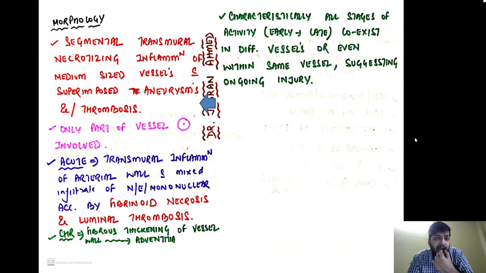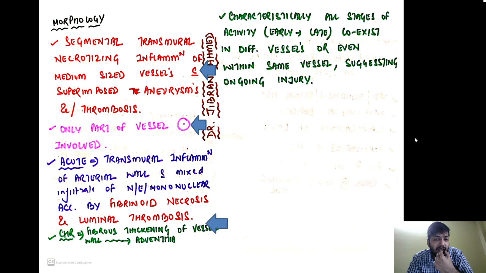Morphologically, again, there is a segmental transmural necrotizing inflammation of the medium-sized vessels with superimposed aneurysm and thrombosis. There is necrosis. Which kind? A fibrinoid type of necrosis. What is an aneurysm? It means there is abnormal dilatation of the vessel because of weakening of the vessel wall, and thrombosis you already know. Remember, again, only part of the vessel circumference is involved.